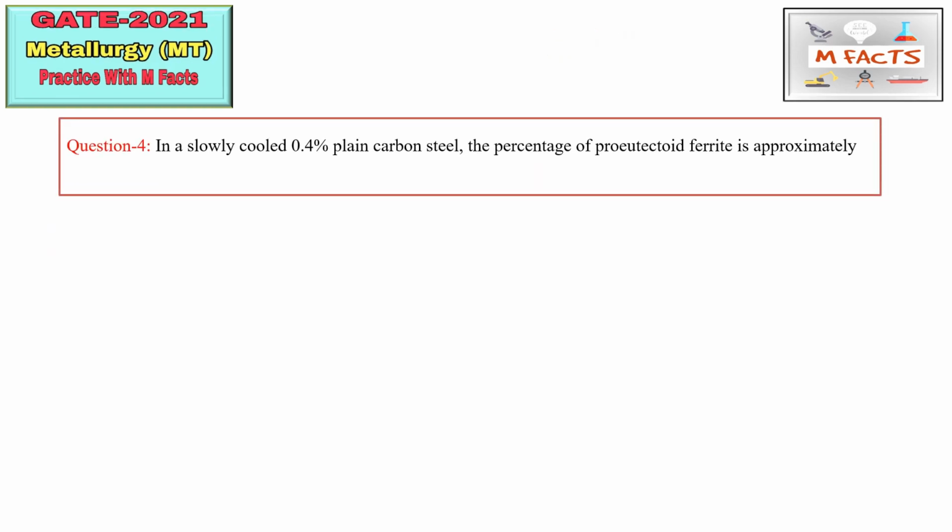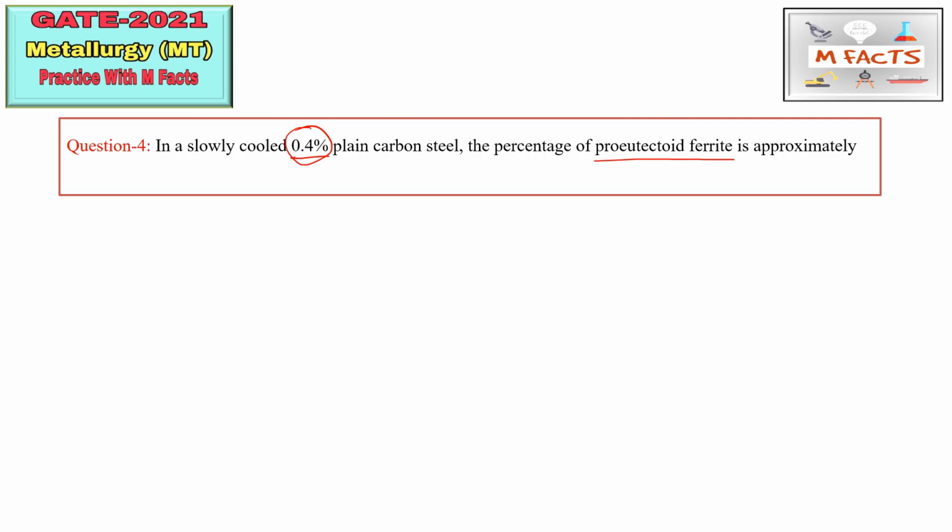So the next question is an NAT type of question, and in this question they are asking, in a slowly cooled 0.4% plain carbon steel, the percentage of pro-eutectoid ferrite. So they are asking for pro-eutectoid ferrite in 0.4% plain carbon steel. This question is very nice, and for this type of question I have already given one dedicated video, the video related to the lever rule. According to the lever rule, we can find the pro-eutectoid ferrite in this 0.4% plain carbon steel.